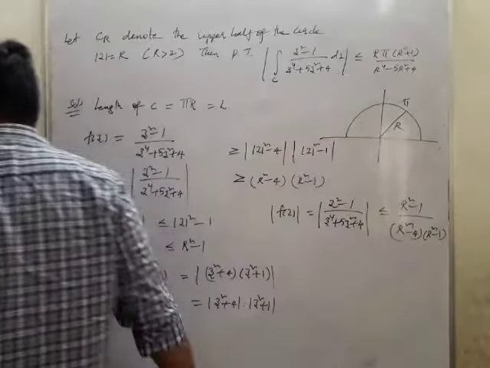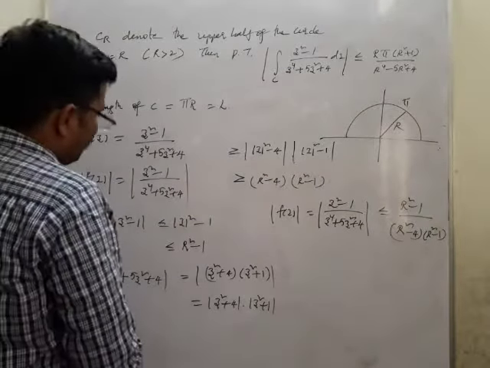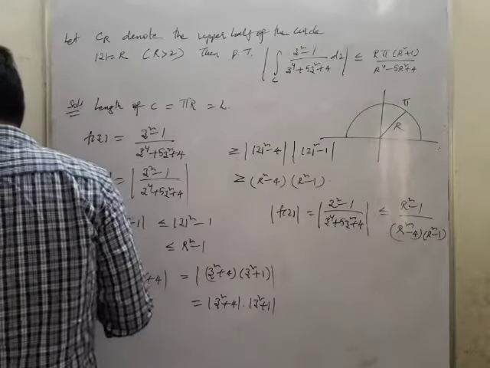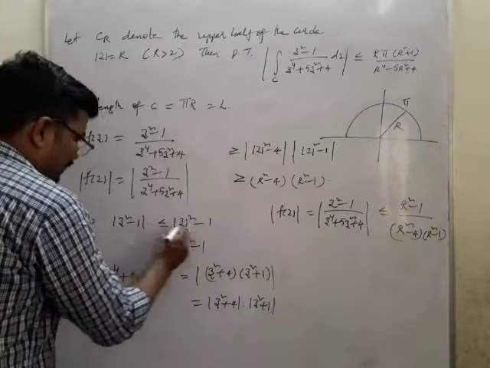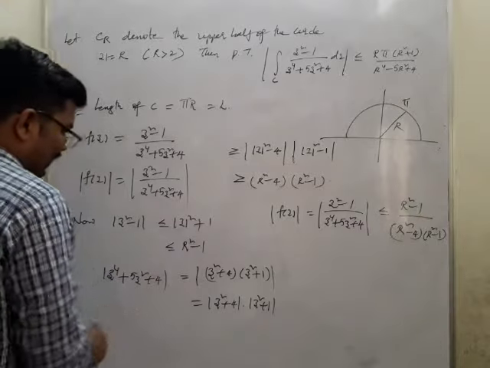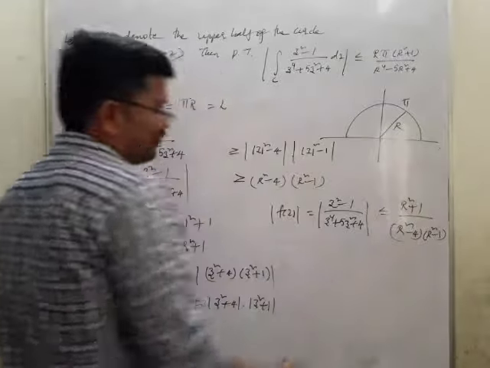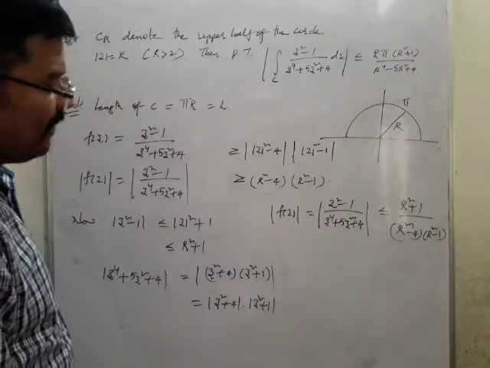This is the value which we have. Mod z square gives r square, and this is plus 1 because it is less than or equal, so it is r square plus 1 by (r square minus 4) into (r square minus 1).